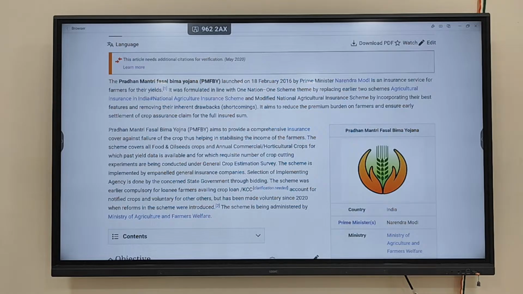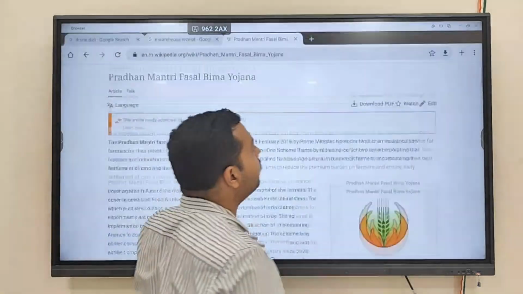Fine. So these are important schemes the government is running for the agriculture sector. You have the e-NAM program, the Namo Drone Didi program, the e-warehousing receipt program, and the PM Fasal Bima Yojana program. All these programs the government is running for the agriculture sector. So we have to develop both forward linkages and backward linkages.